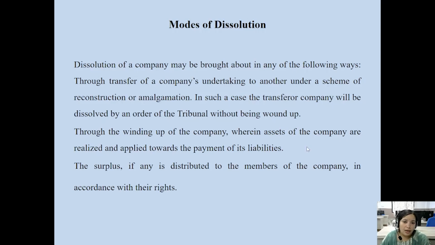You have to close all the related postings and accounts, and finally make a realization account and payment of all the liabilities from whatever you realize from the sale of assets. That amount has to be used for payment of liabilities, and the surplus, if any, is distributed to the members of the company in accordance with their rights.